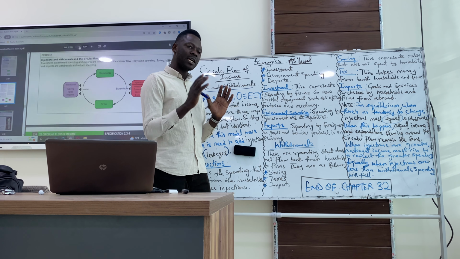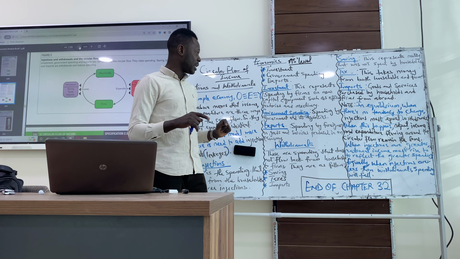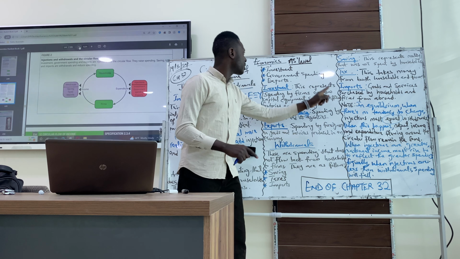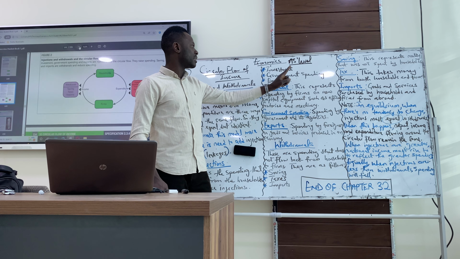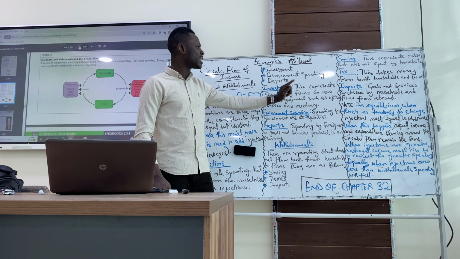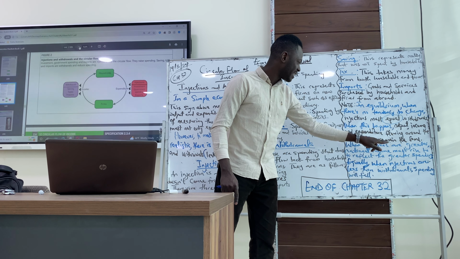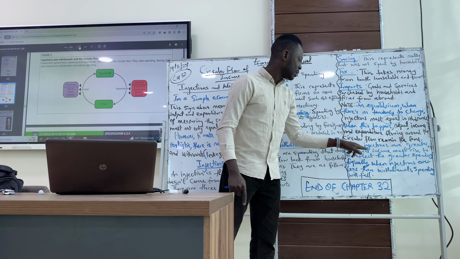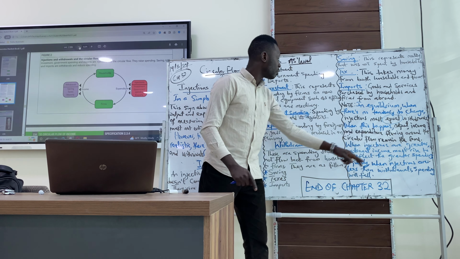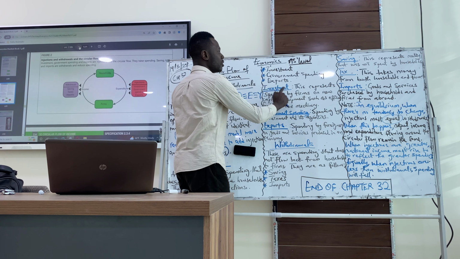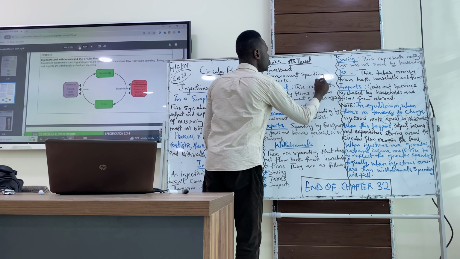Government must ensure, or the economic agents must ensure that there's greater spending to reflect investment, greater spending to reflect government spending, greater spending to reflect export. That is what they meant here. That when injections are greater, national income must rise to reflect the greater spending. So here, there's investment on all these things, and it must reflect with output.